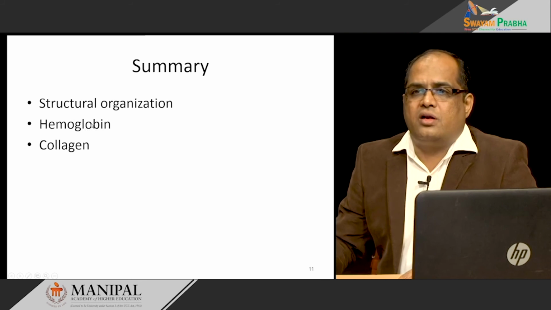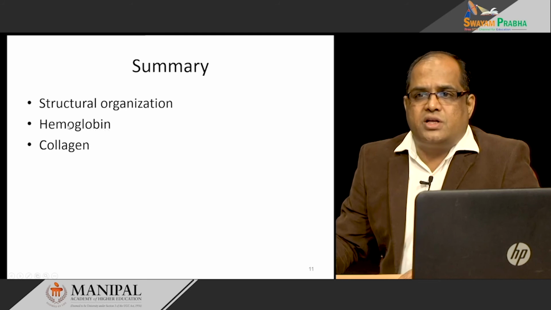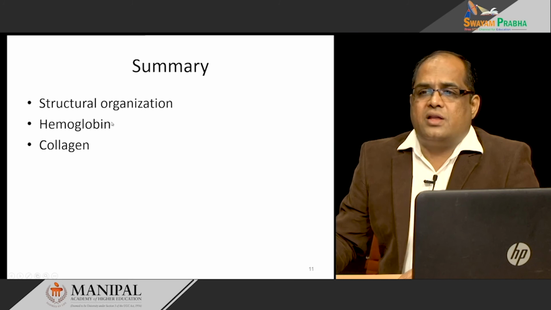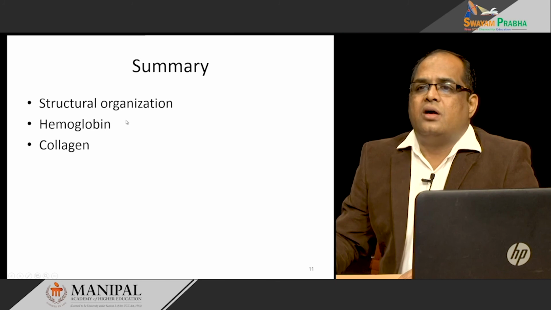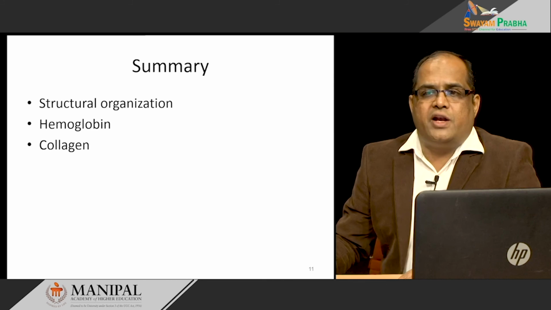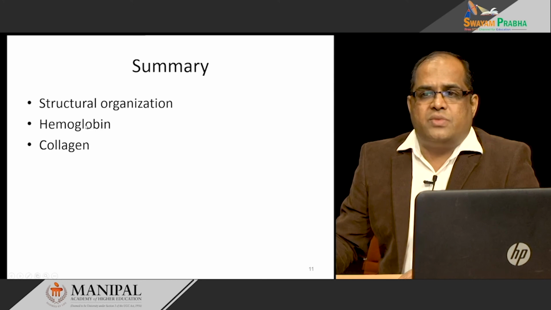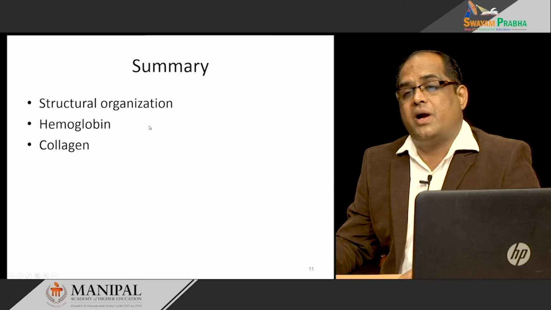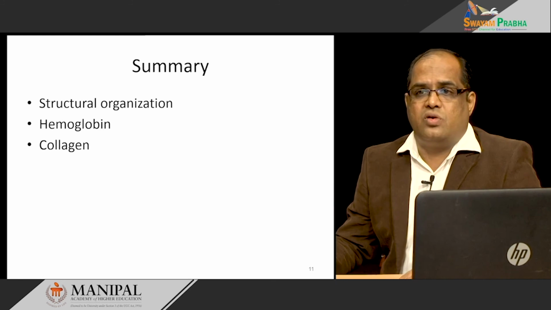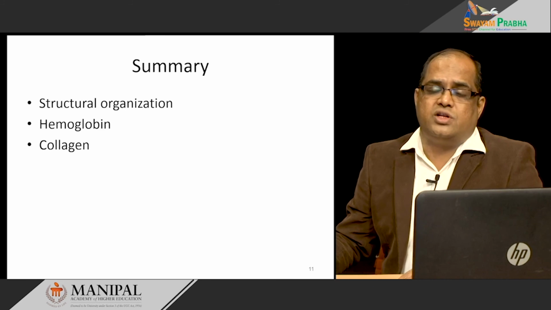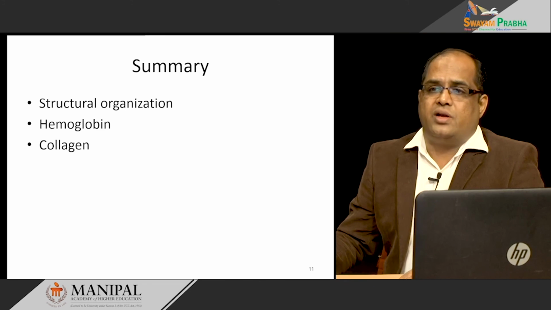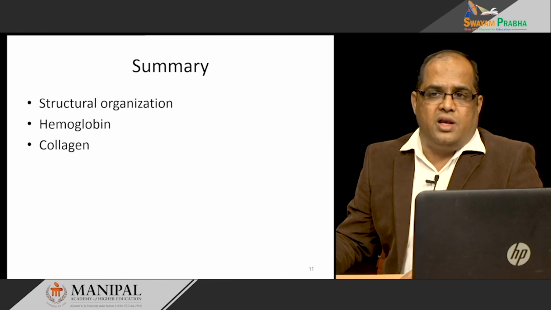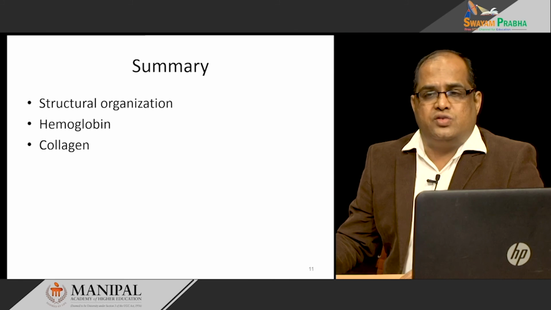Those bonds can be destabilized when oxygen binds by pulling the ferrous ion into the plane of the porphyrin ring and destroying some of the salt bridges, converting the T form into the R form and helping in binding of oxygen to hemoglobin. We also saw the oxygen dissociation curve, and how it helps in binding at high oxygen tension in the lungs and release of the same oxygen at the tissue level.